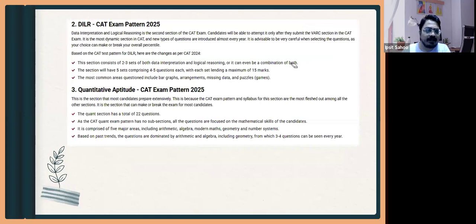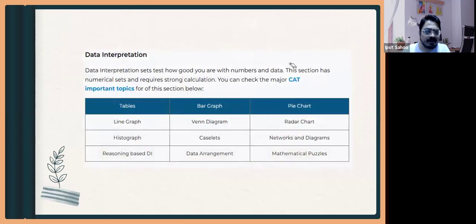So if you see, DILR will be the second set. Now we'll be coming to the different types of questions that we'll be getting in DI. You'll be getting different types of graphs: line graph, pie chart, histogram, Venn diagram, caselet, dice, radar chart, network, mathematical puzzles. This is there in DI.